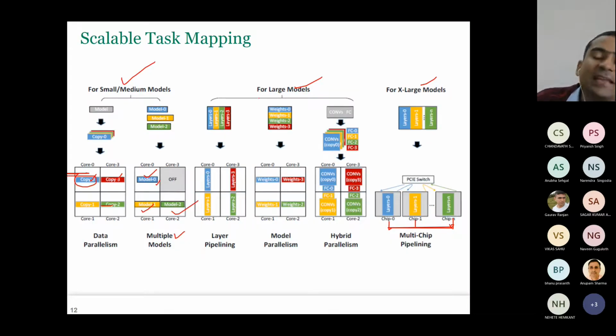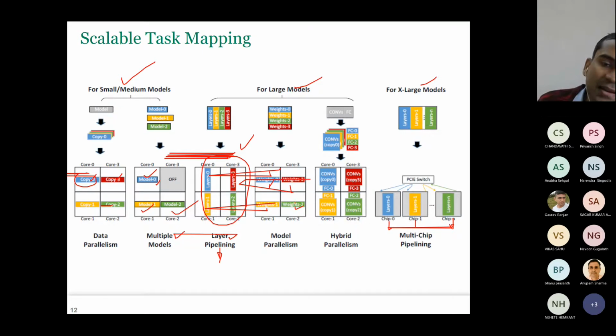And if your model is intermediate, neither extremely large nor too small, then you can have a layer-level pipeline. That means here, all the 4 layers put together, their memory requirement is less than 192 megabytes. Then you can use this approach. Or you can have some of the weights stored in this core, some stored in this core, some stored in this core, and then the layers can operate and fetch, because not all the weights can fit in this core's memory, so you can fetch from another core's memory.